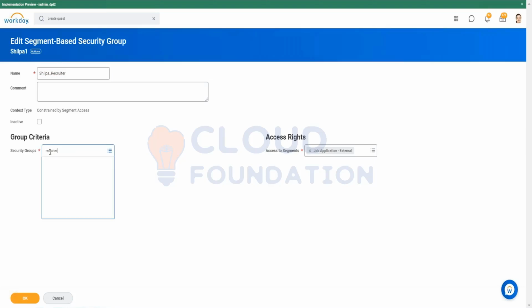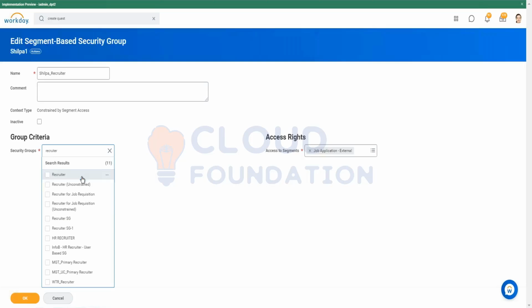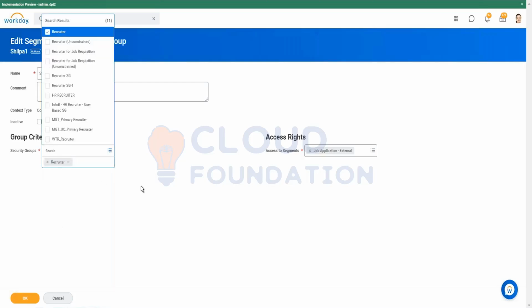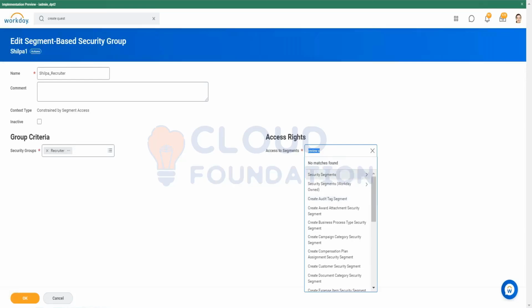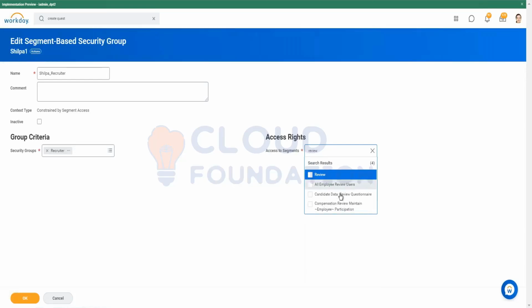So this security group can include both user-based and role-based. And over here, we'll select review. Candidate data review questionnaire.